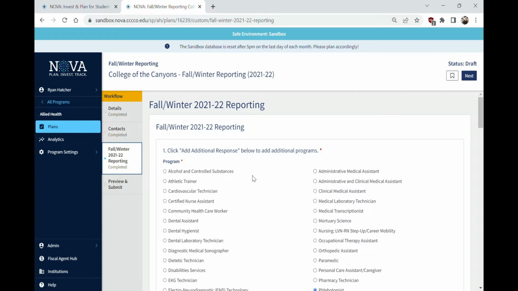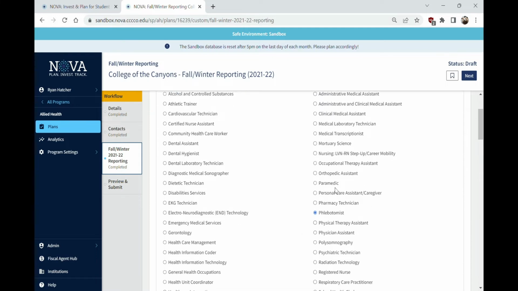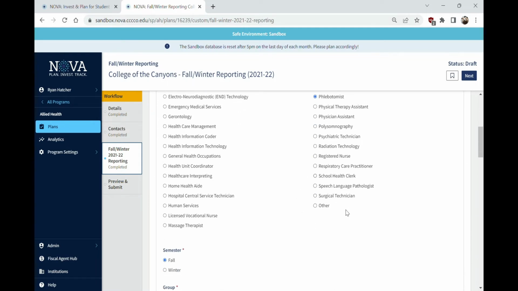Now, NOVA reporting for 21-22 is based on the Health Workforce Initiative's website. So if you were familiar with the old SB 1348 reporting, this should mostly be very similar, or it's actually the exact same questions. So let's look through. Everything revolves around the program. For this program, I've just picked phlebotomist.